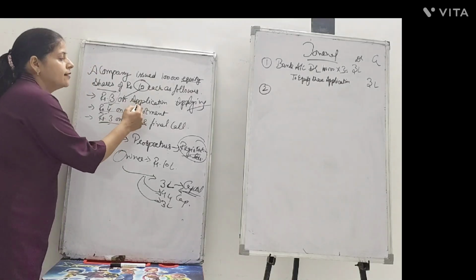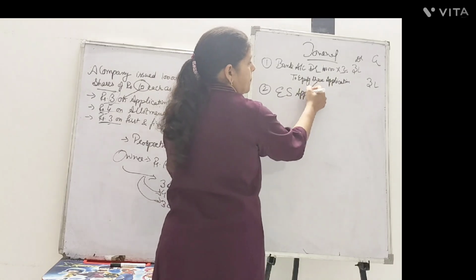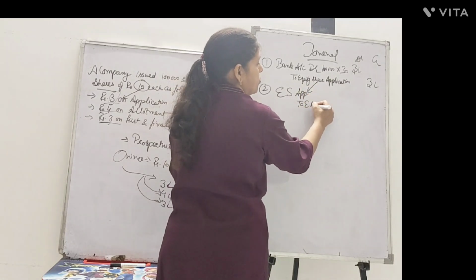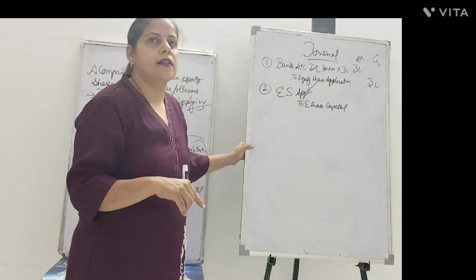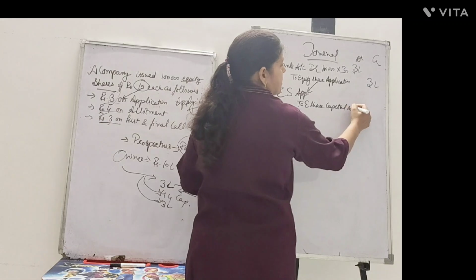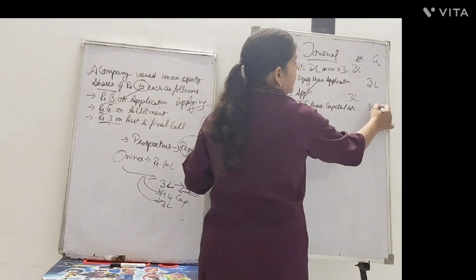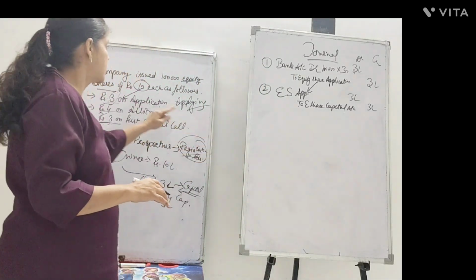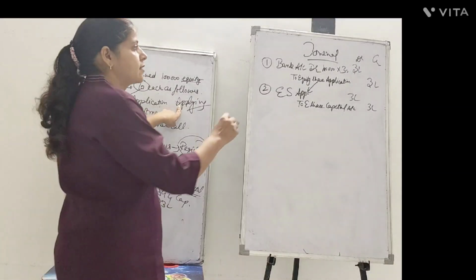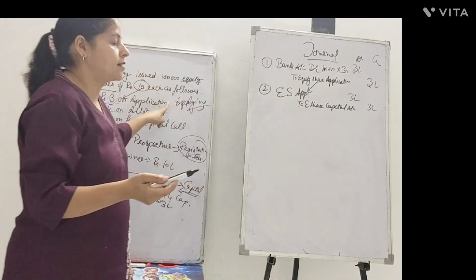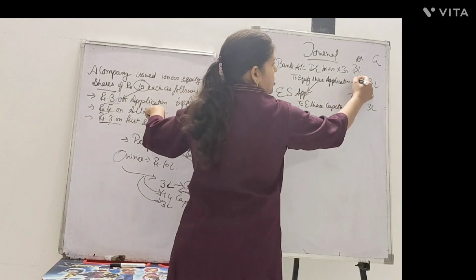Whatever amount he invests should be credited to which word? That is capital. You know very well from your sole proprietorship form of business, whenever an owner is investing something into the business, we call it his capital. As he goes on adding, we add on to capital. So here also, this application money actually belongs to which account? That is the equity share capital account. Before the word capital, we use two other words, equity share. In this case, what exactly has happened? The company has received money because people applied for the shares. So money is received, bank account debit. For which purpose is it received? It is received as application money, so it goes to equity share application account.